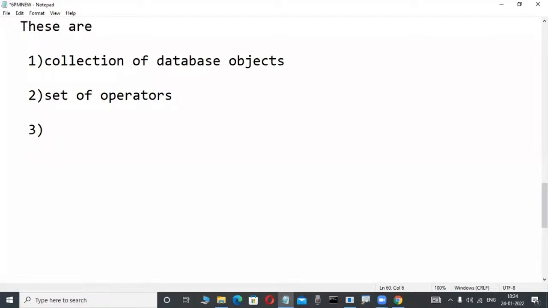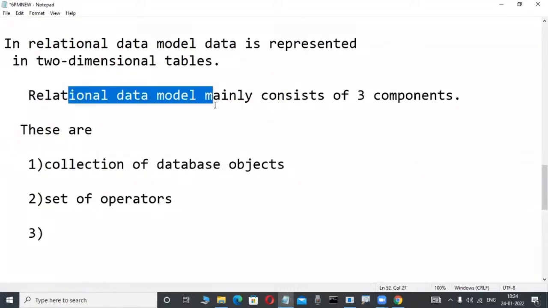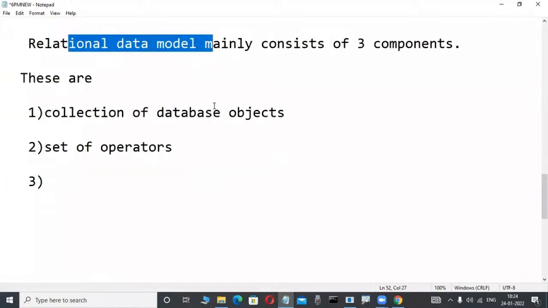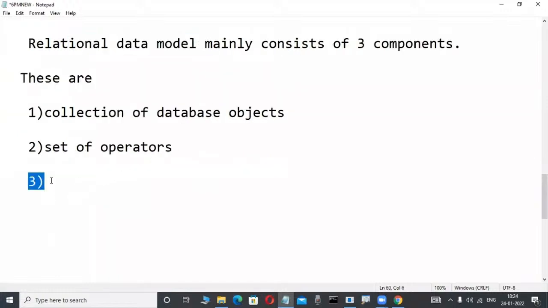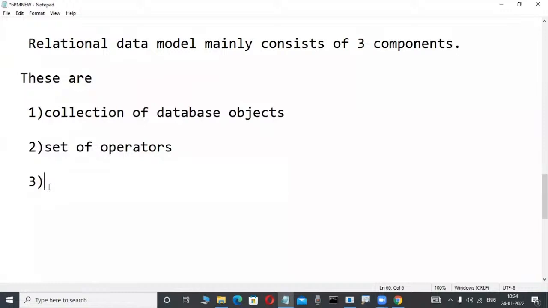Everyone knows the database objects. Even if you are a first-time newcomer, you have an idea of a table. A set of operators is also understandable to everyone. But unfortunately, the third one is the most powerful. This is a key concept, and so many people don't know it. Where learners, experienced people, or interviewees face difficulty in the relational data model is the third point. The first two are easy. The third point is the most powerful.